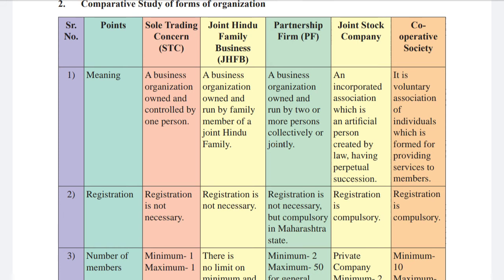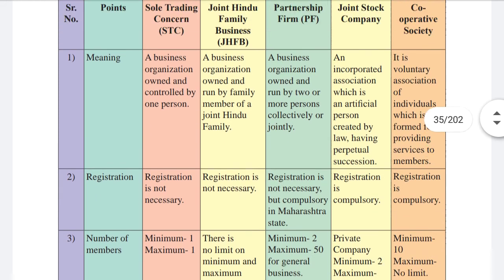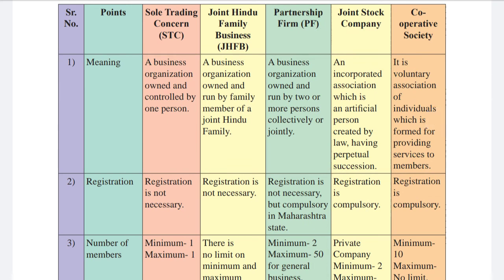Then regarding registration, what are they saying? Sole trading concern, it's not necessary to register. Joint Hindu family is also not necessary to register. Partnership firm is also not necessary to register, but it is compulsory in Maharashtra to register. Okay, only in Maharashtra. And joint stock company has to be registered all over India, and cooperative society should also be registered all over India.